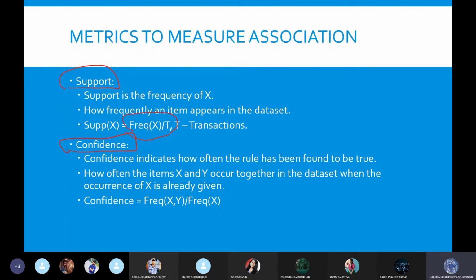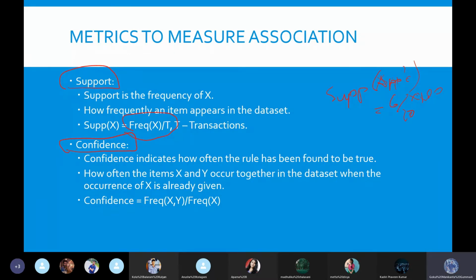Let's say 6 of the 10 transactions have apples, so 6 customers bought apples. The support of apples will be 6 by 10. This is converted into a percentage by multiplying by 100, which gives the support percentage. That is support.